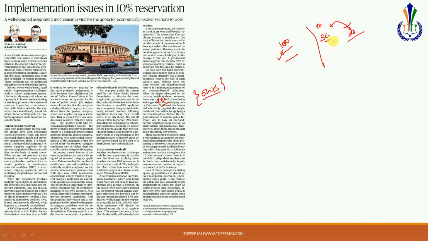But what happens is that if these seats are not for the same service, for example in the case of IAS, if out of these 100 seats, 50 seats are for IAS and the other 50 seats are for IPS, say for instance, then it might happen that some of these 10 candidates from the SC category might be getting an IPS seat under the general category score. So obviously they would not want to take the seat of the IPS, and they would want to take the seat of IAS, for instance. So in that case they will go back to their category and say that I want a seat as per my category in the reserved category and not in the unreserved category.